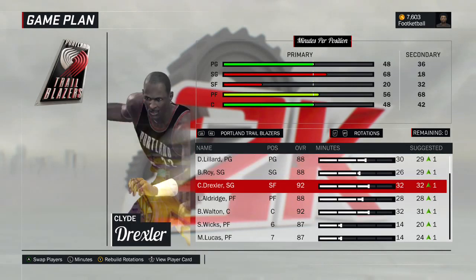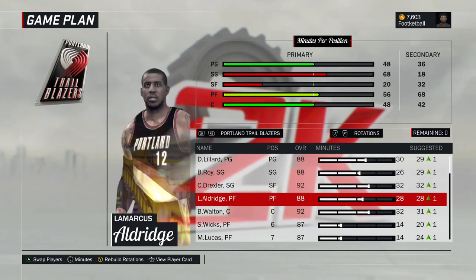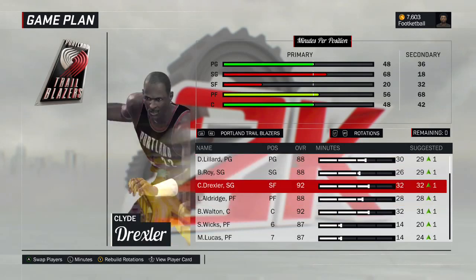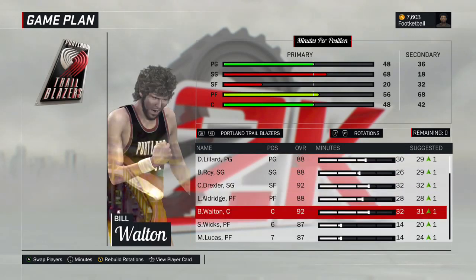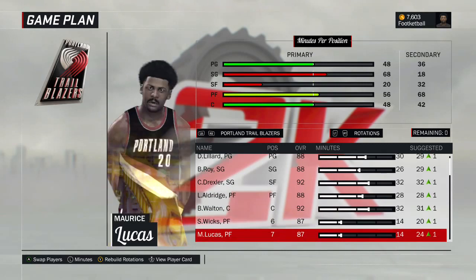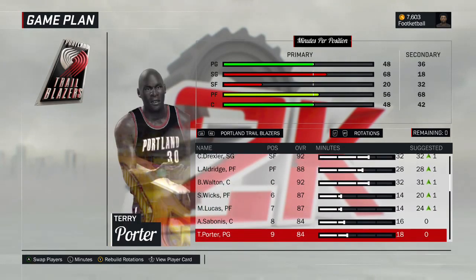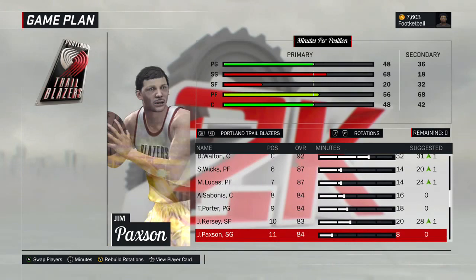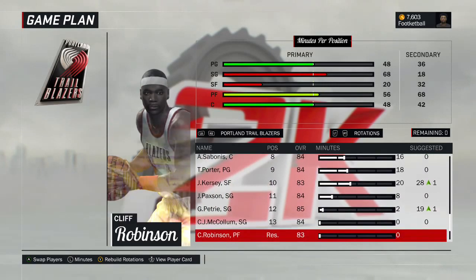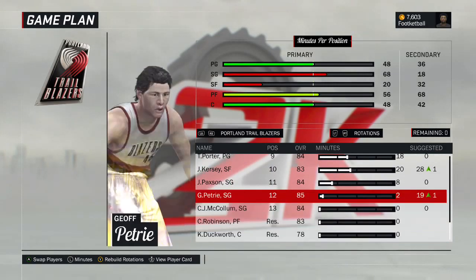So here's the rotation. Damian Lillard, point guard. Brandon Roy, shooting guard. Clyde Drexler, small forward. LaMarcus Aldridge, power forward. Bill Walton, really strong starting lineup. So Dame, Brandon Roy, Clyde Drexler, LaMarcus Aldridge, Bill Walton. Then off the bench is Sidney Wicks, Maurice Lucas, Arvydas Sabonis, Terry Porter, Jerome Kersey, Jim Paxson, Jeff Petrie, CJ McCollum, Cliff Robinson, and Kevin Duckworth in reserve.